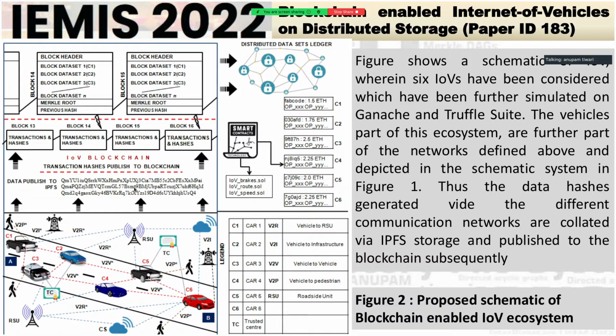IPFS is one of the kinds of distributed storage, and what is being populated on the blockchain is the hashes of these IPFS protocol, like I will be showing you in the presentation ahead. So once this data is populated, we publish it to IPFS. IPFS hashes are populated into the blockchain.